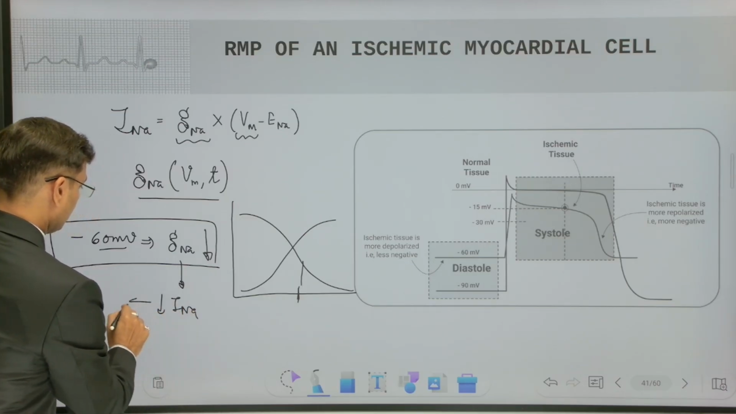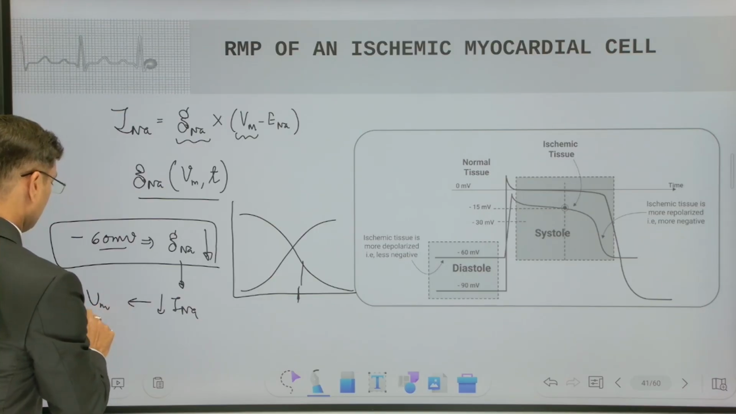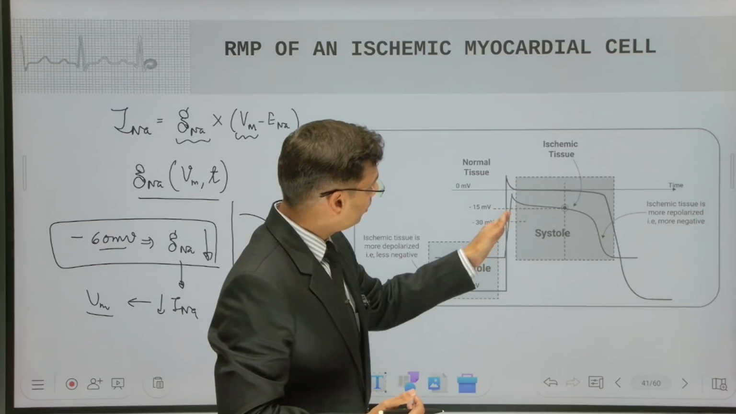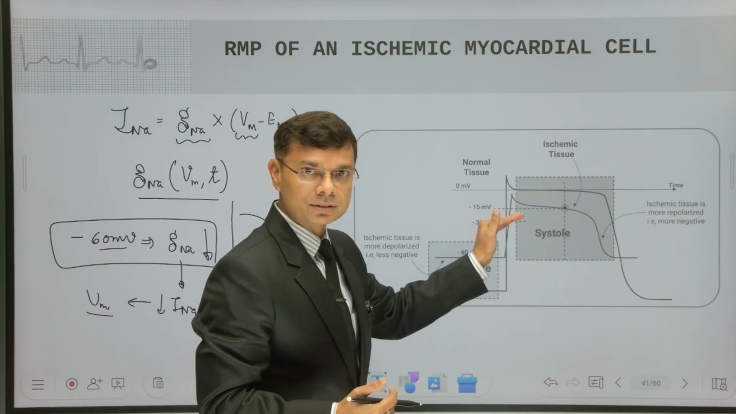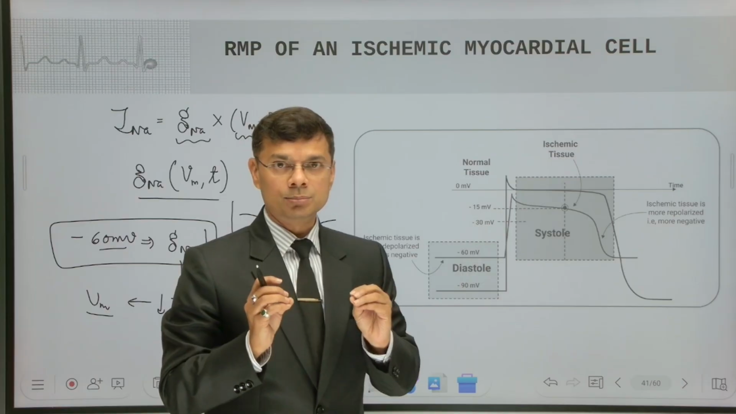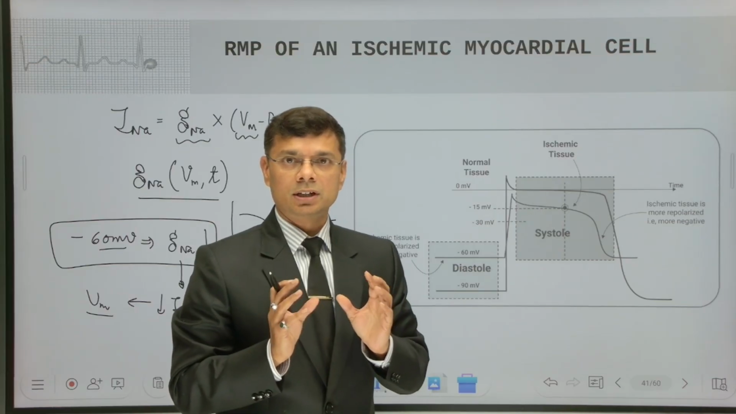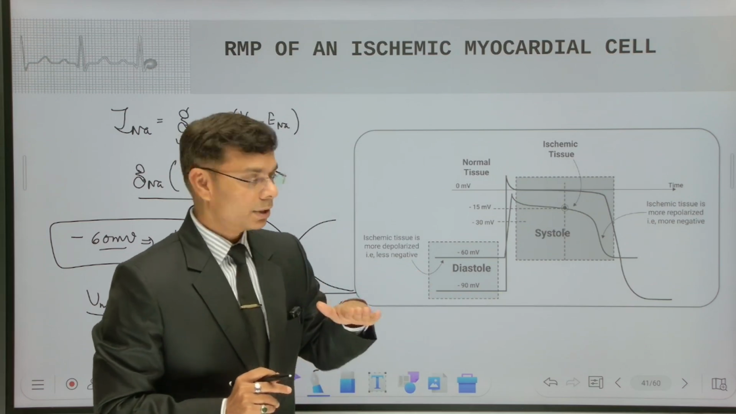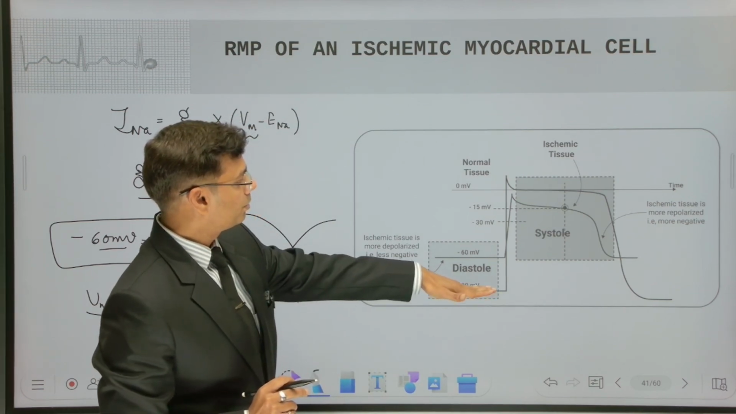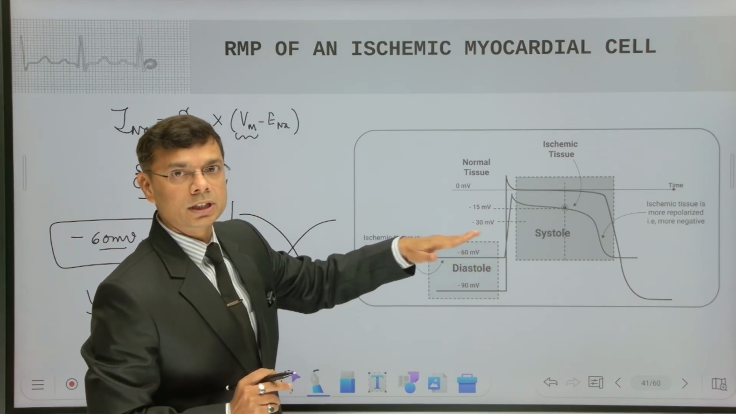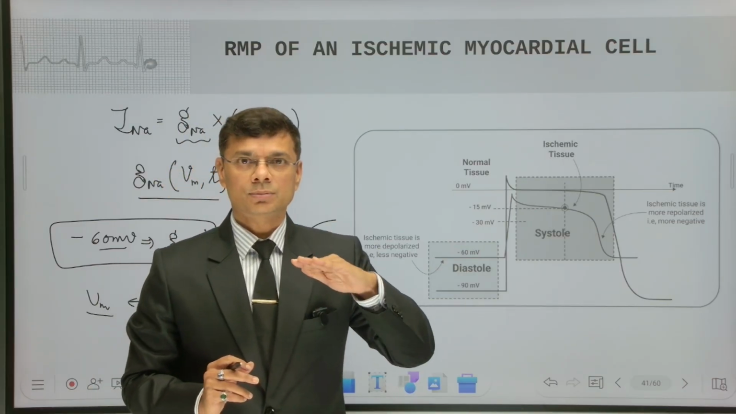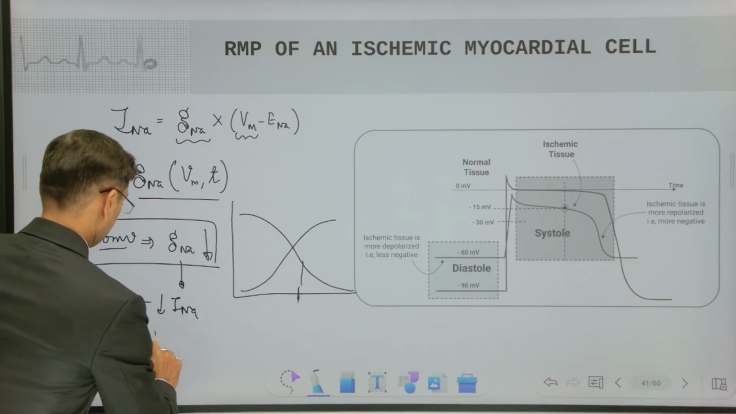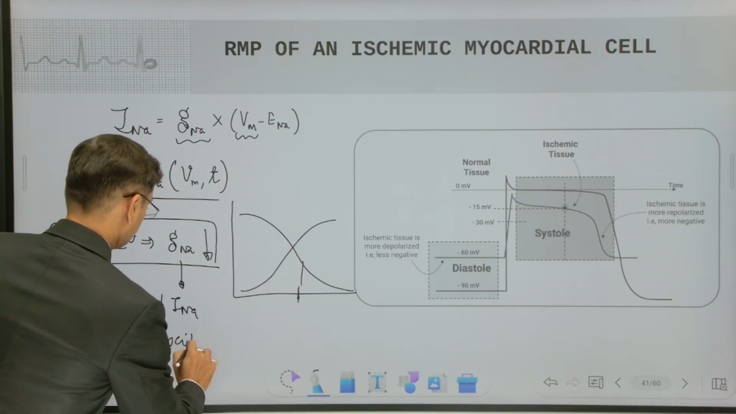When sodium current decreases, Vm will rise at a slow rate, so we can see the slope of phase 0 is decreased here. This is how we can see the implications of the resting membrane potential. So one effect we have seen here: once the resting membrane potential comes to a less negative value, the excitability of the cardiac muscle cells decreases.